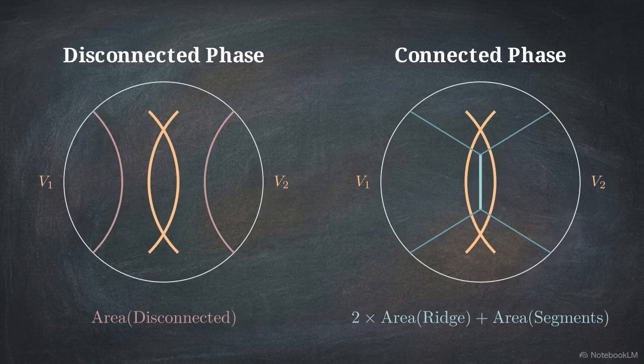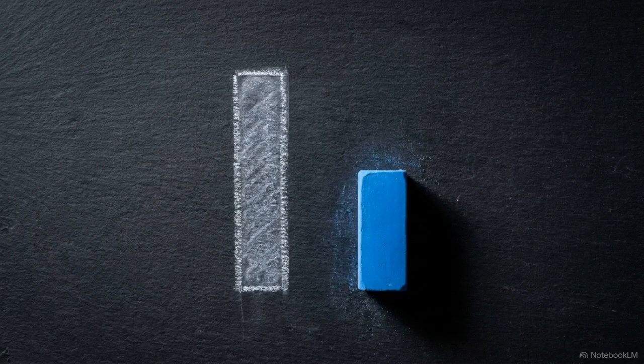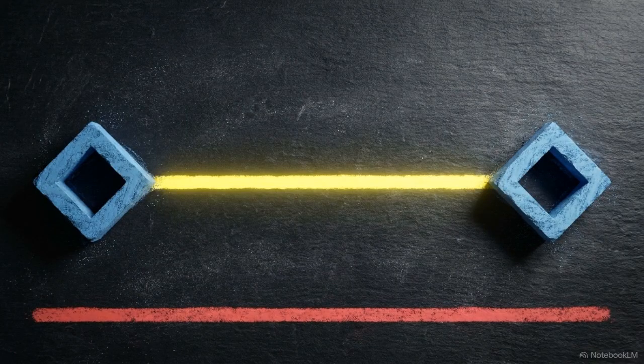Our null focusing derivation establishes a hard constraint. The area of the starting surfaces must be greater than or equal to twice the area of the ridge, plus the segments. Because the ridge geometry inherently structures the connected configuration, this inequality proves the connected wedge mathematically possesses a smaller area than the disconnected candidate. We apply the Ryu-Takayanagi formula to translate this geometric area differential directly into quantum entropy, dividing the area by 4G_N. The mechanical focusing of light sheets in the bulk forces an order 1 over G_N lower bound on the mutual information between the boundary regions.